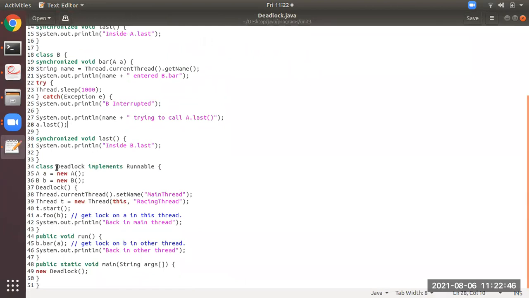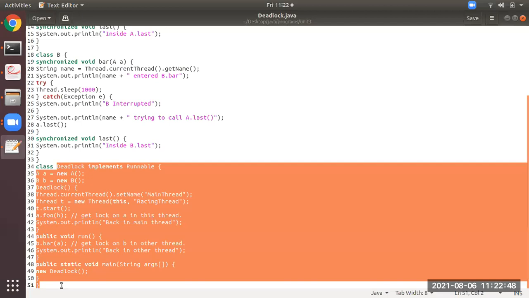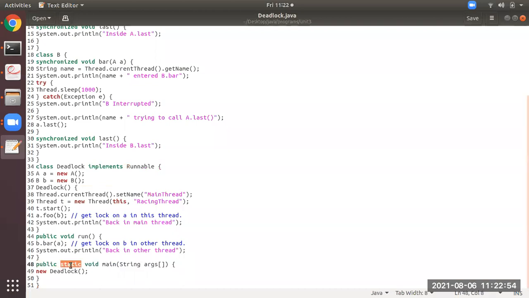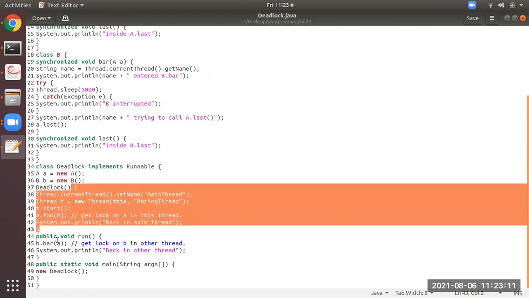You see here, this is the program Deadlock, which is implementing the Runnable interface, and you all observe here, this is the main method. At the 49th line, memory is instantiating. So now you can see this is a constructor call from 49, it will call the 37th line. So this is the code.